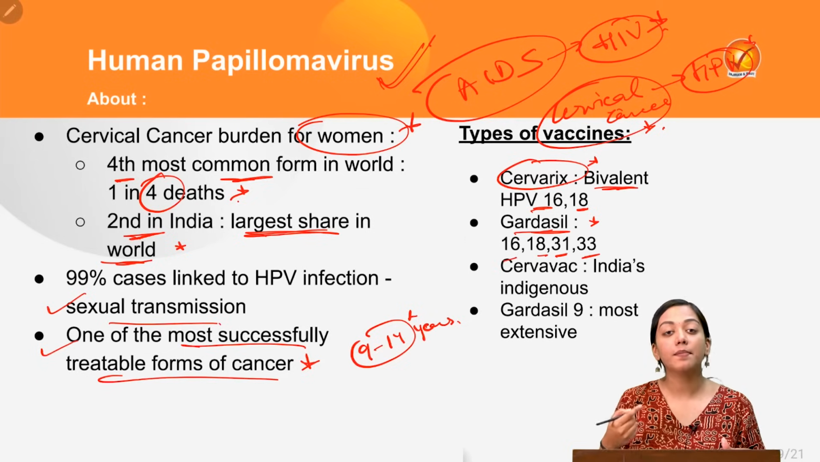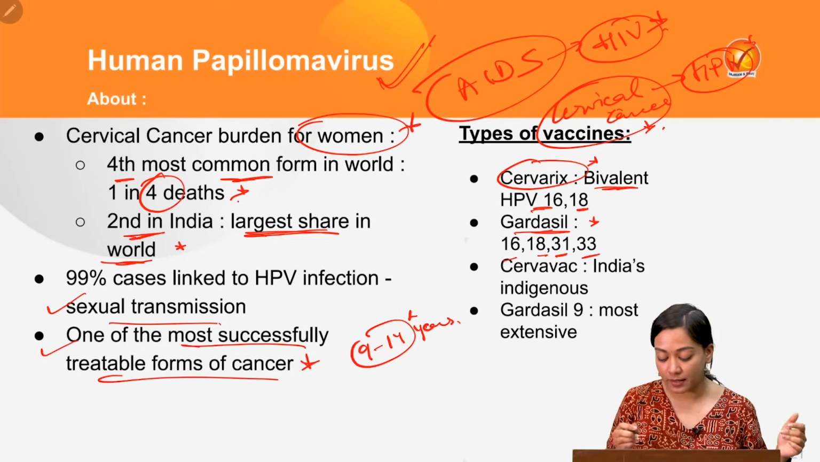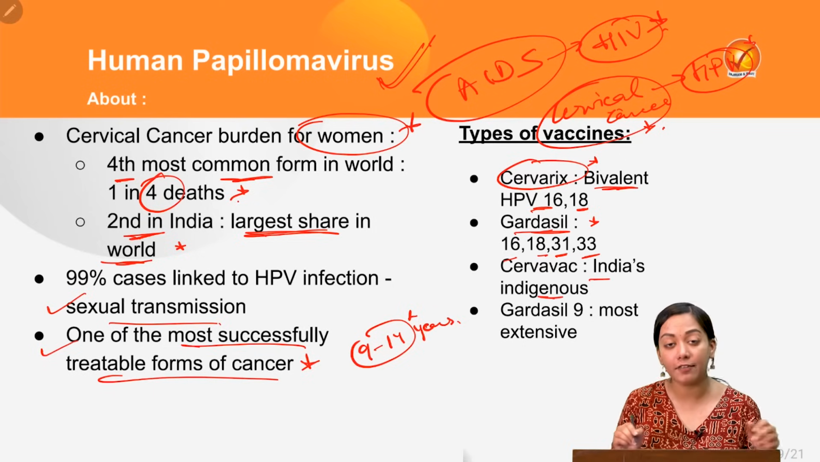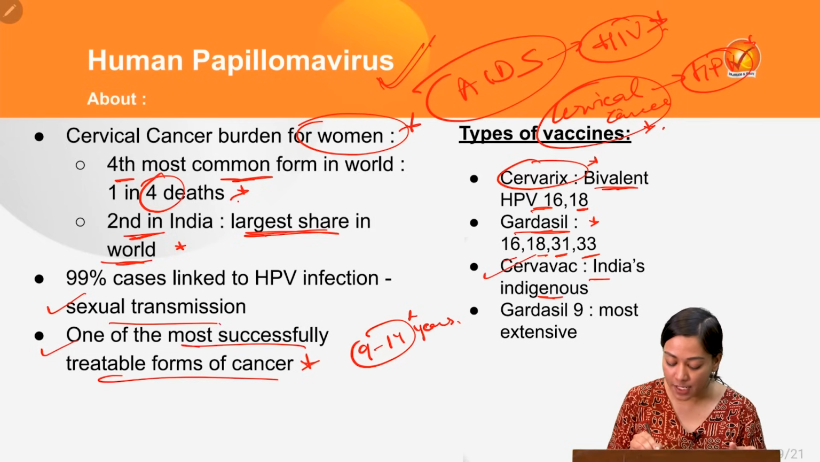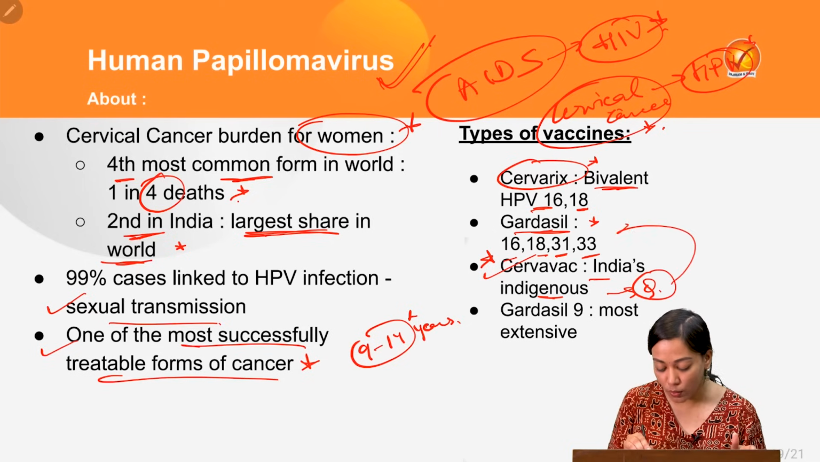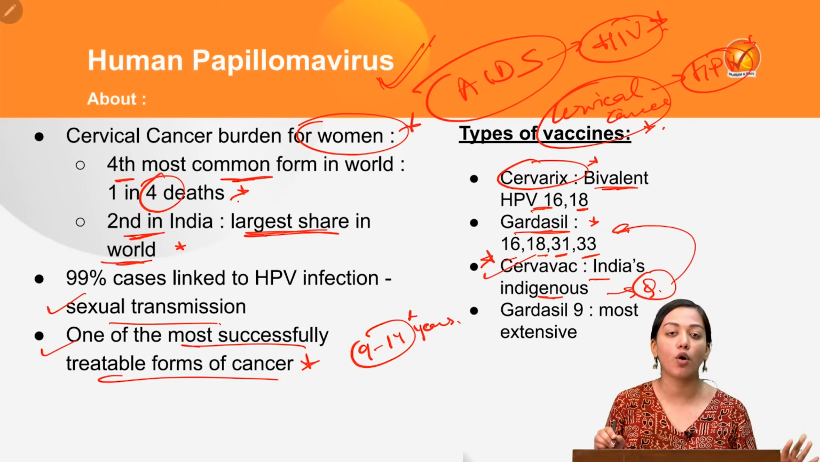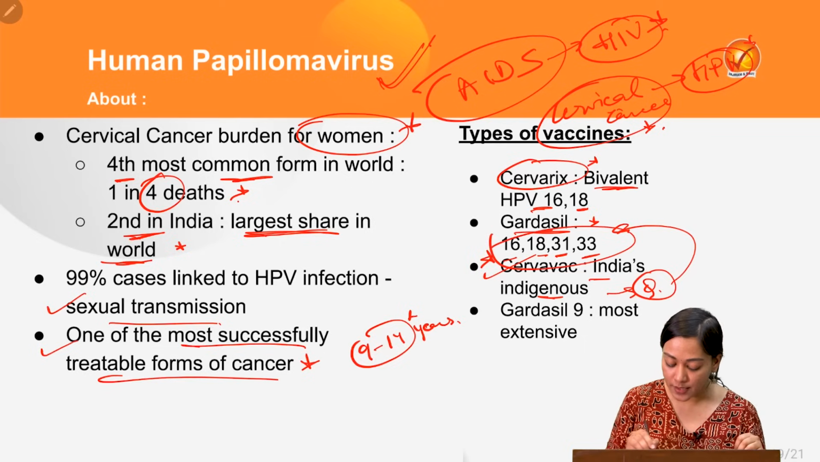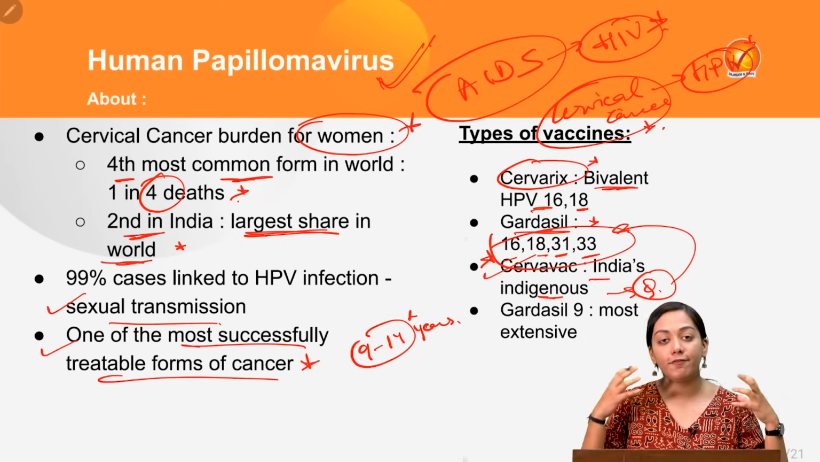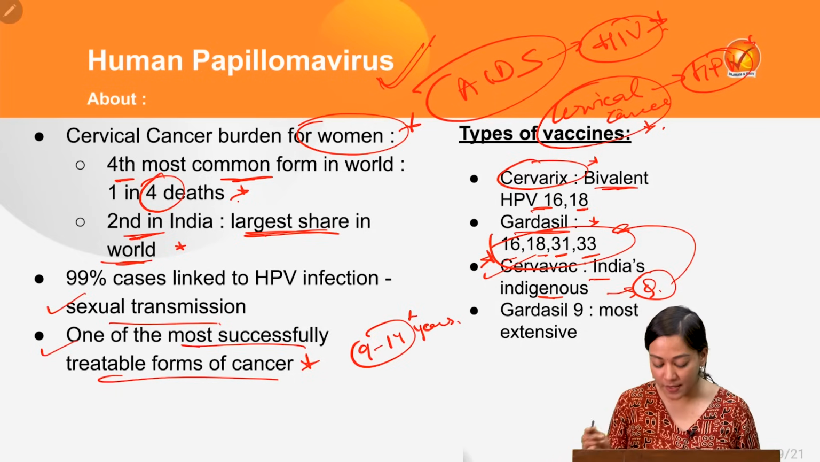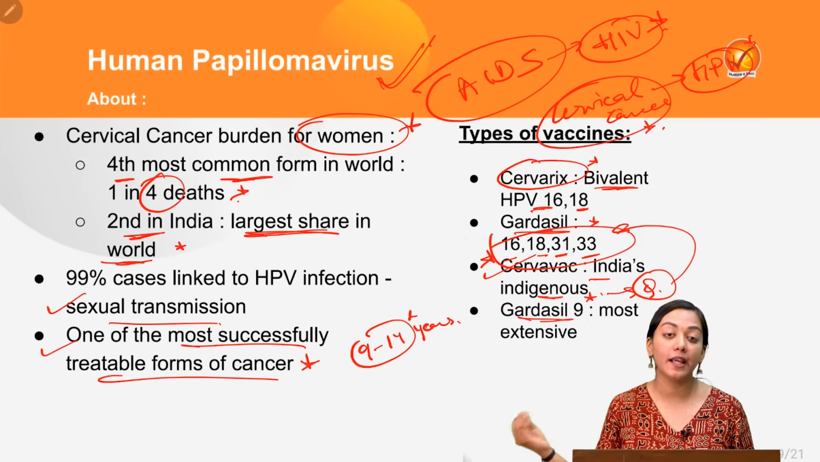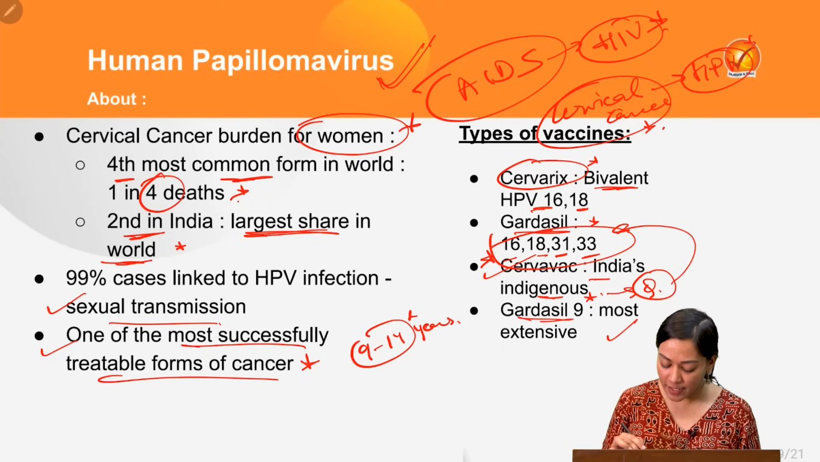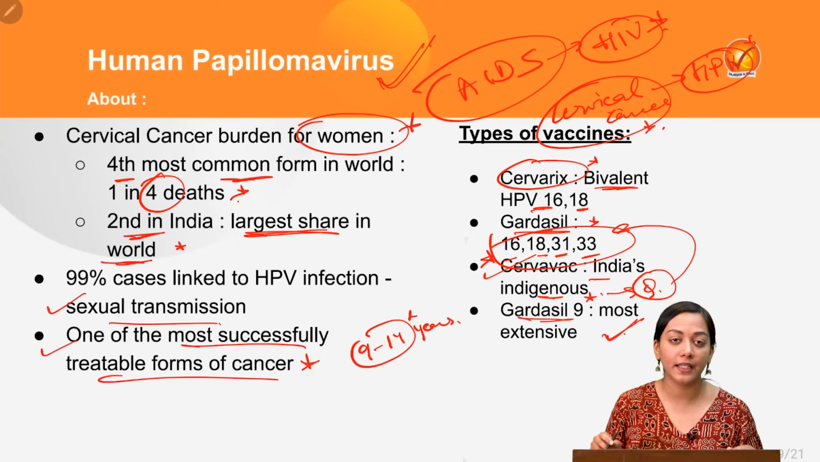Then comes the indigenous counterpart, that is India's indigenously developed HPV vaccine developed by Serum Institute of India. This is the Cervavac. And Cervavac is also quadrivalent, similar to Gardasil. It attacks all the four forms of this HPV virus. The most effective, having the widest spectrum, is the Gardasil 9, which covers about 9 types of HPV virus. This is very effective, but it is not available in India yet.